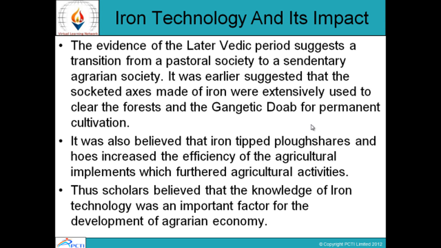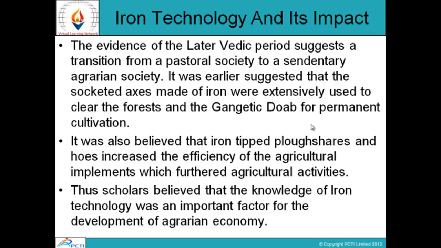Iron technology and its impact. The evidence of the Later Vedic period suggests a transition from a pastoral society to a sedentary agrarian society. It was earlier suggested that the socketed axes made of iron were extensively used to clear the forests in the Gangetic Doab for permanent cultivation.